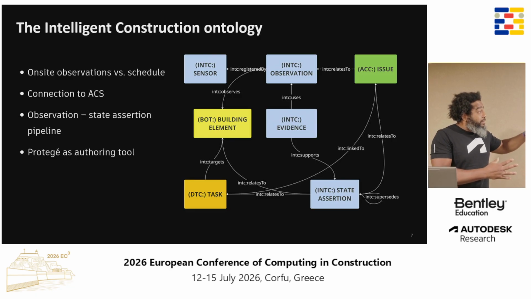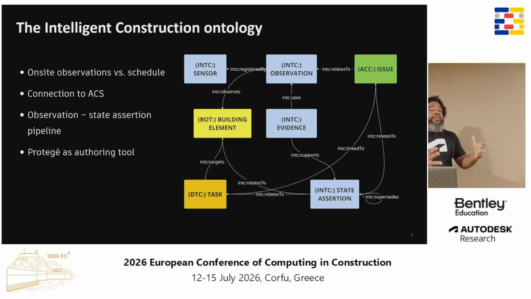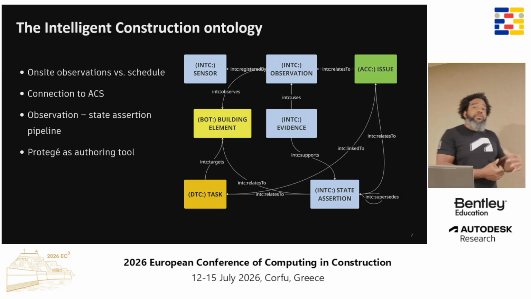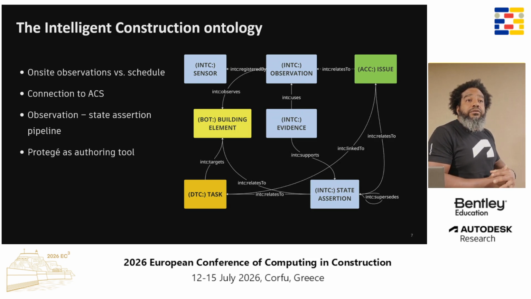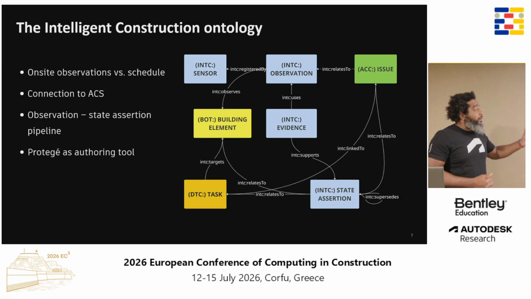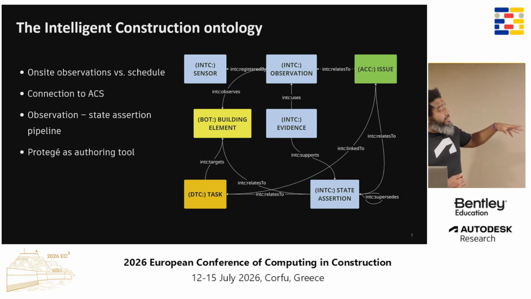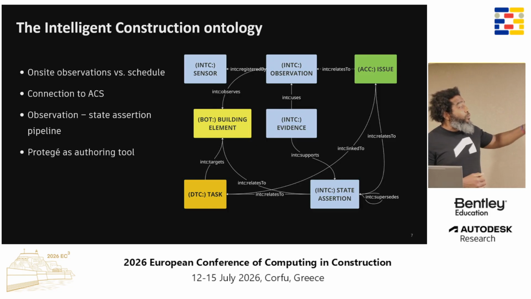Then the evidence is something that you see is happening in that data, something that needs to be observed. Like you see a spike in the humidity, you see a drop in the temperature, you see movement in the construction site on a Sunday afternoon, or these kinds of things. Those are observations, but also areas that need to be captured in our data set. And there is a one-to-many relationship.